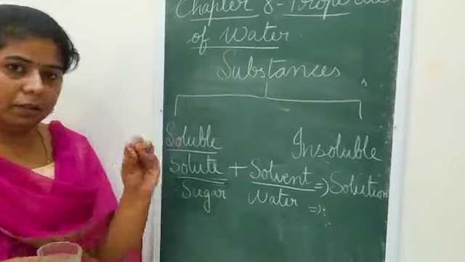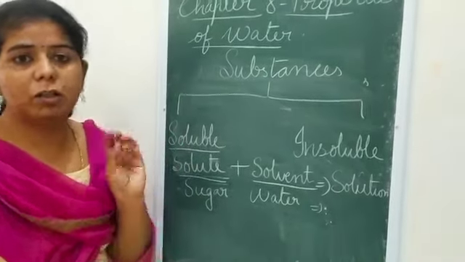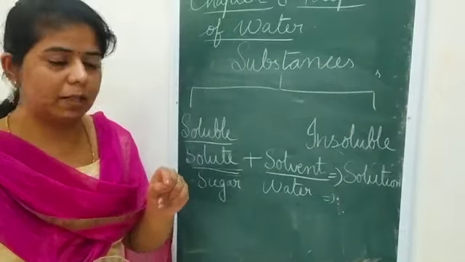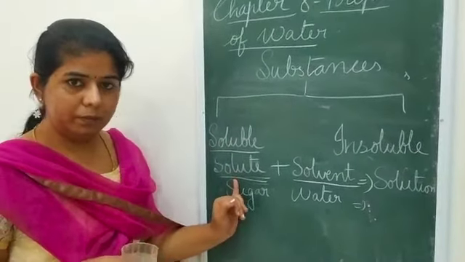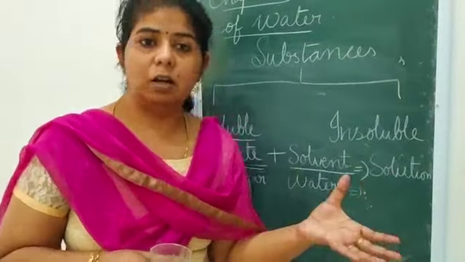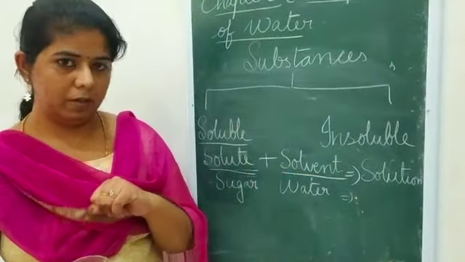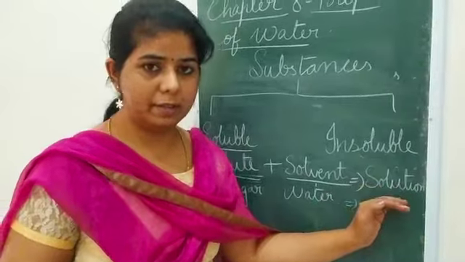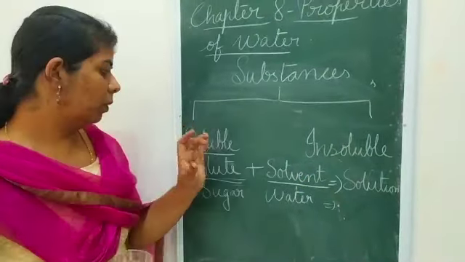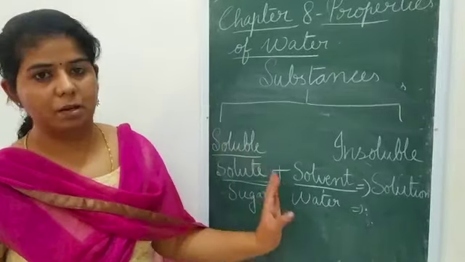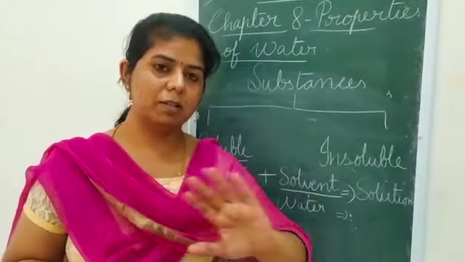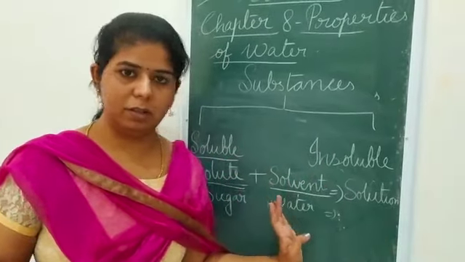That is the thing you add to the water to get dissolved. That is known as the solute. Okay? And what made that solute get dissolved? That is known as the solvent. And the product you get out of it is known as the solution. It is only for the soluble substances, not for the insoluble. The things which do not dissolve don't have all these terms.